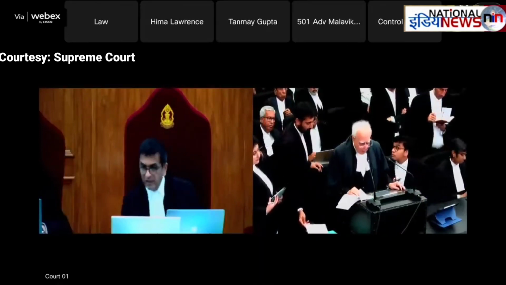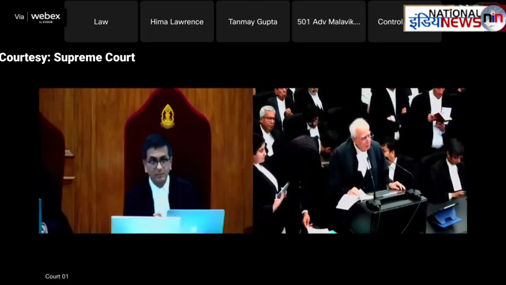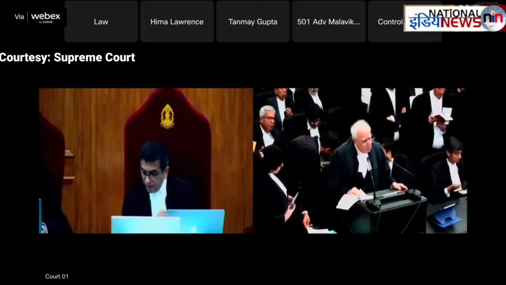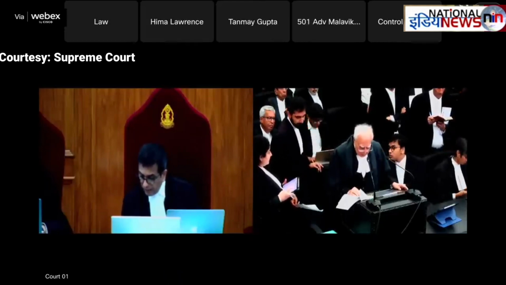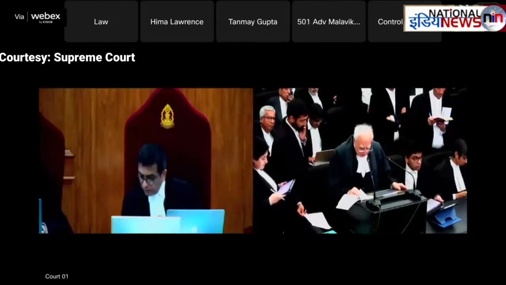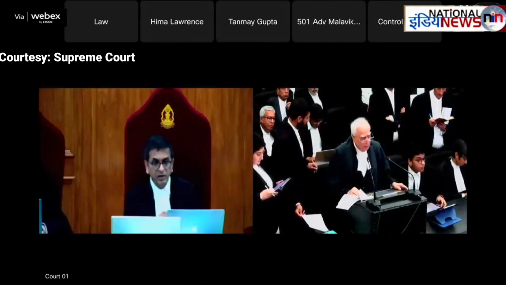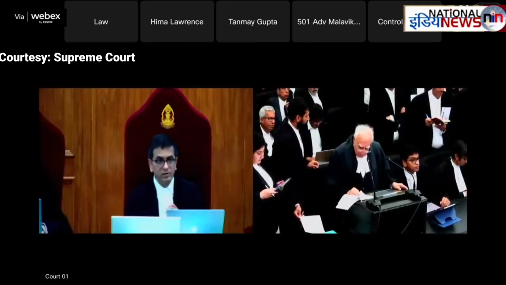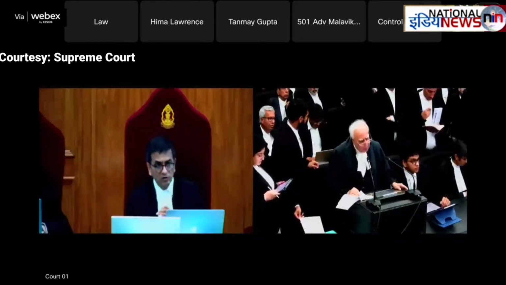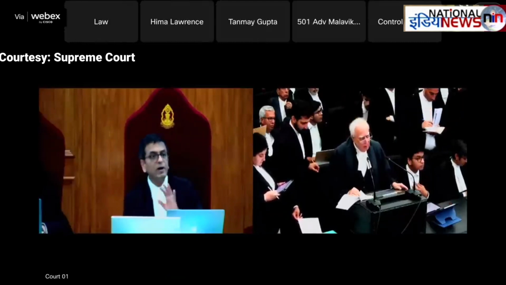Now, possibly the meaning which can be attributed to the proviso to D is this. D says, such of the other provisions of this constitution shall apply in relation to that state, subject to such exceptions and modifications as the president may make. So where the president is making an exception or modification to another provision of the constitution, then the president has been given the power.